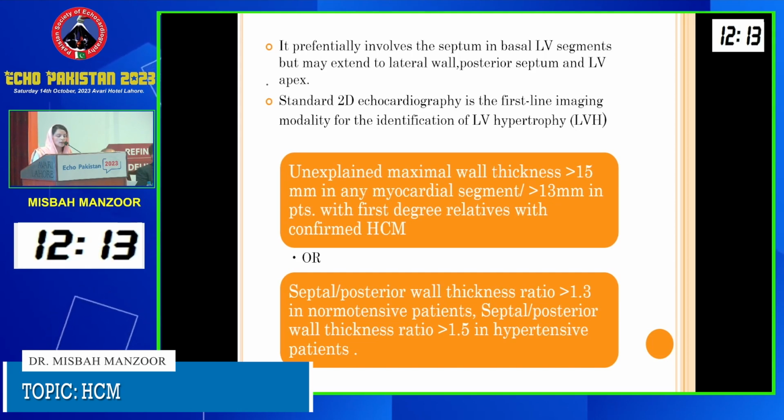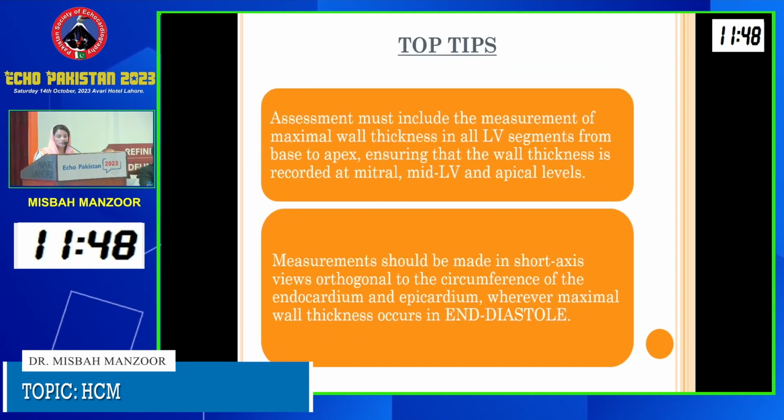First of all, an unexplained maximum wall thickness of more than 15 millimeters in any myocardial segment, or more than 13 mm in patients with first-degree relatives confirmed with HOCM. The other parameter that is used to define the increased LV wall thickness is the septal to posterior wall ratio. The cutoff value in normotensive patients is 1.3, and in hypertensive patients it is more than 1.5.